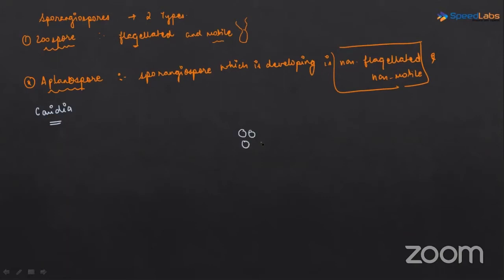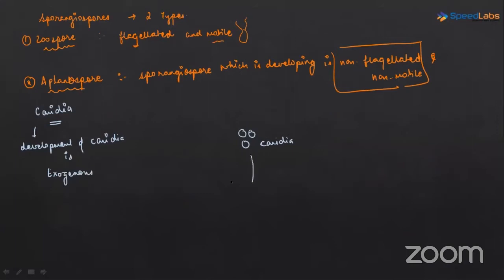The difference between the spores and the conidia is that the development of conidia is exogenous. ठीक है, अभी I'll make a chart to make you understand.